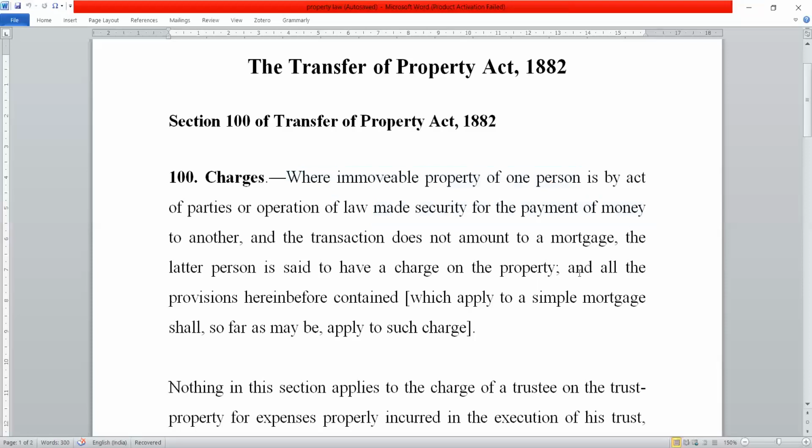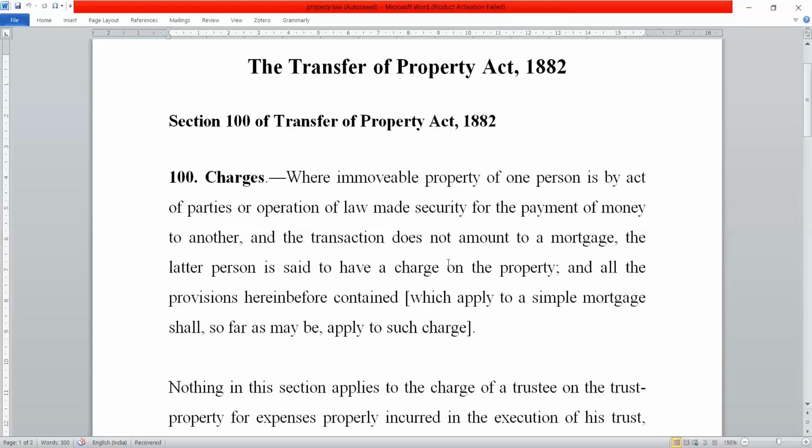Okay? Moving further, and all the provisions hereinbefore contained which apply to a simple mortgage shall, so far as may be, apply to such charge. All right, for now we will stick with this particular first paragraph. So what does it say? It says whenever a charge is created for the payment of money or for the security for the payment of money to another person.